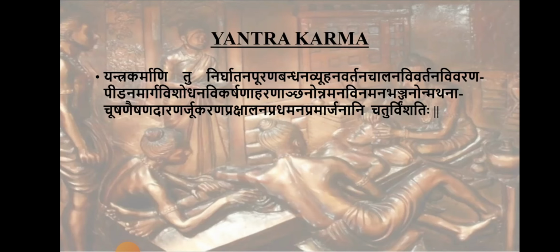Eshana is probing. Dharana is splitting. Then rujukarana means if a shalya is crooked and it is bent downwards, we have to straighten that. So that process, straightening, is called rujukarana. Then prakshalana means washing or cleaning. Then pradhamana is blowing. Then pramarjana is also wiping off. So these are the 24 yantra karmas. This is also important. It can be asked separately, yantra karma alone. So you have to learn the shloka by heart so that the 24 karmas will be remembered.